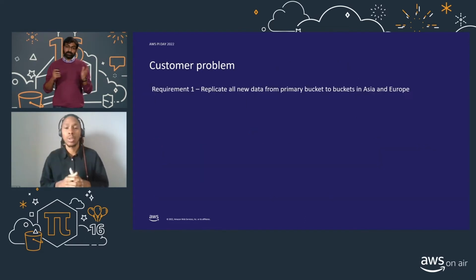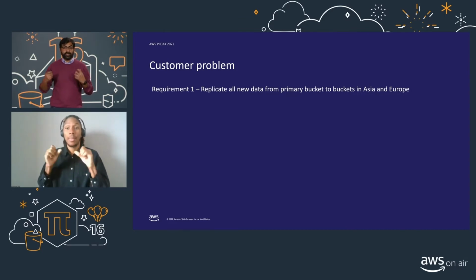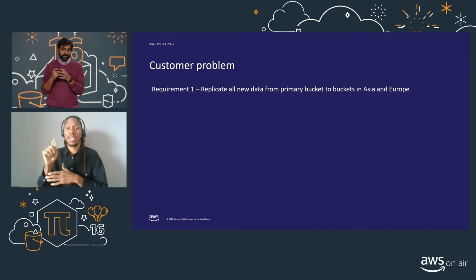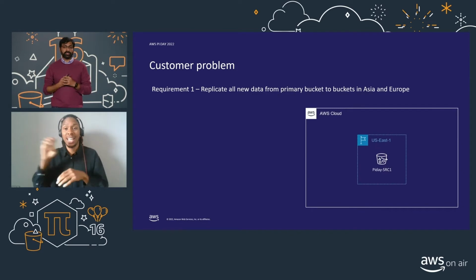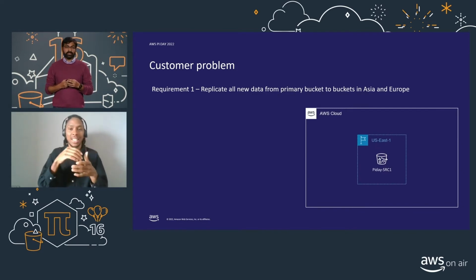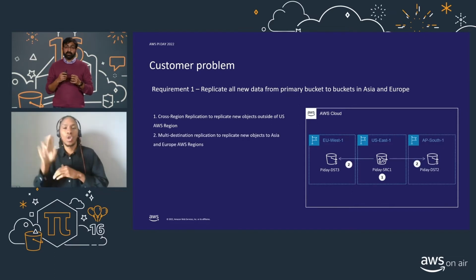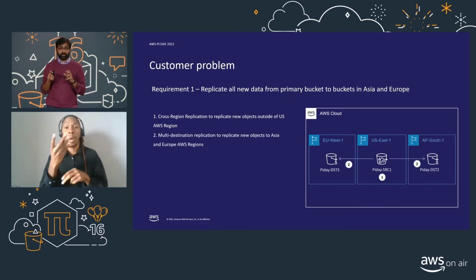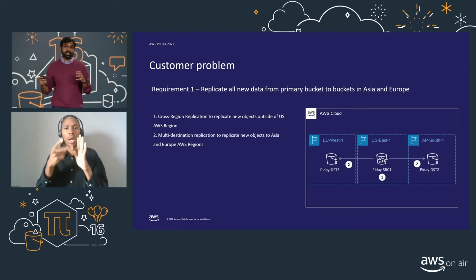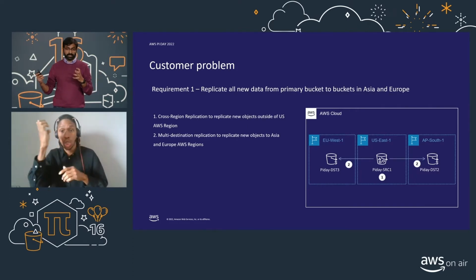Cool, so now let's revisit our customer, and we'll go through their first requirement, which was being able to replicate all of their new data from their existing primary bucket in the US East region to two new regions in Europe and Asia. The first thing they can do is use cross-region replication to replicate outside of their US region. And then they can use the multi-destination option within that to replicate simultaneously to both their European and Asian regions.